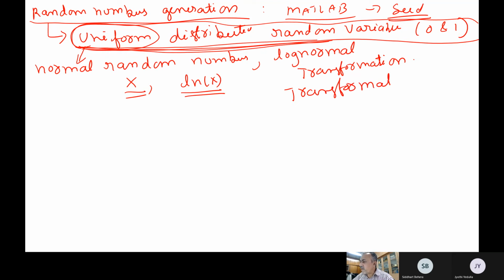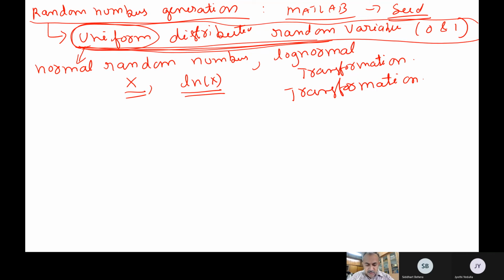You can generate any random variable you want by this transformation. Okay, so this is how we do it. And once we have N(0,1), we can do whatever we like actually. Okay, and now let us see this. You followed, right?